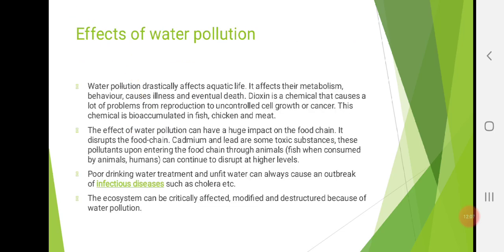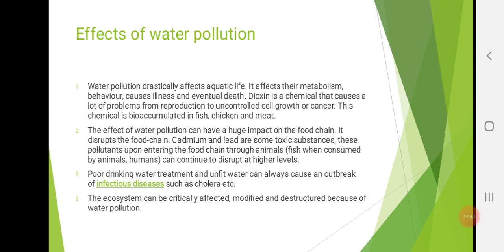Now let's see the effects of water pollution. Everyone knows the effects of water pollution. If we drink polluted water, of course we will get infectious diseases like cholera, and they will affect different organs like the liver and kidney, as I just said. So water pollution directly affects aquatic life as well as human life. It affects their metabolism, behavior, causes illness and eventual death.